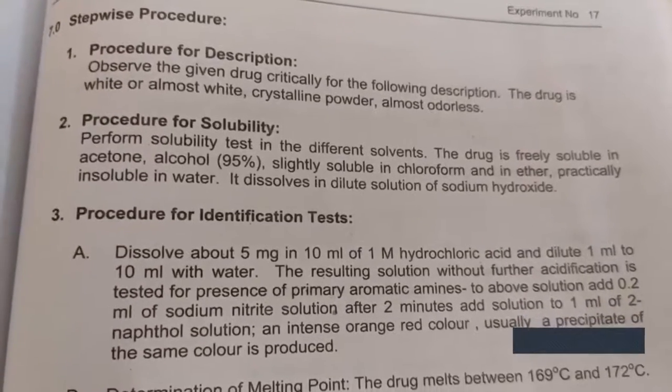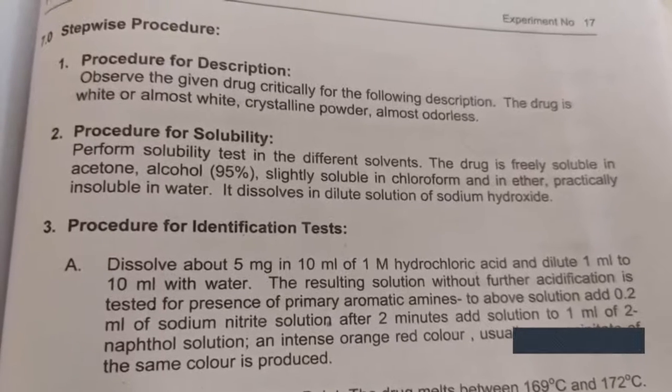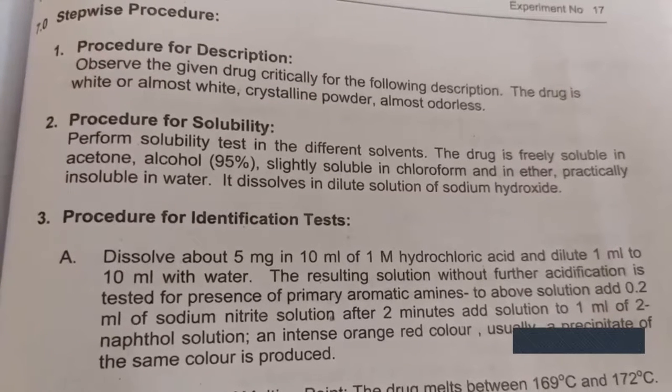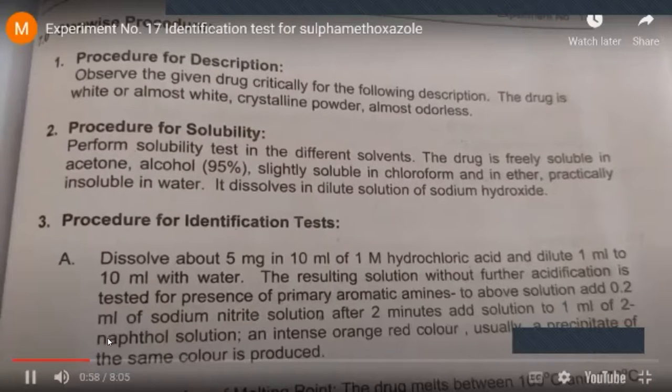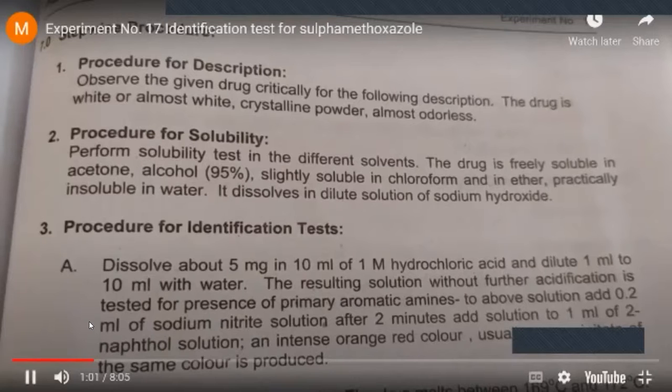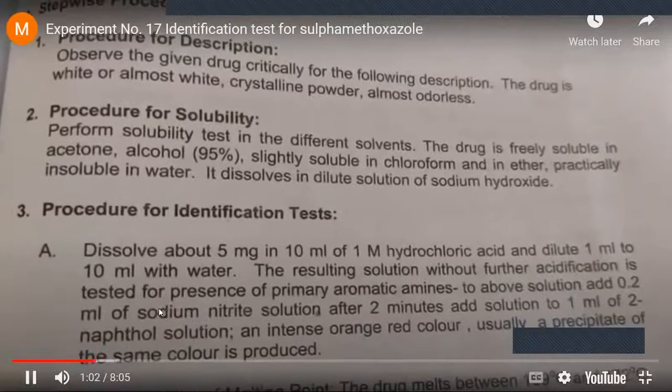The description of the drug is that it is available as white or almost white crystalline powder and it is odorless. In case of solubility, we have to check the solubility in different solvents. The drug sulfamethoxazole is freely soluble in acetone, alcohol, and slightly soluble in chloroform and ether.